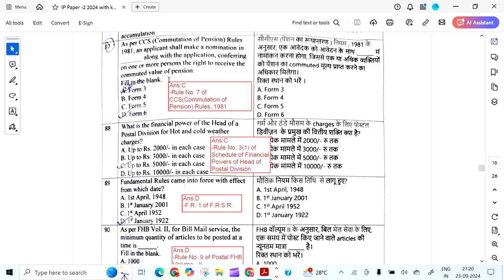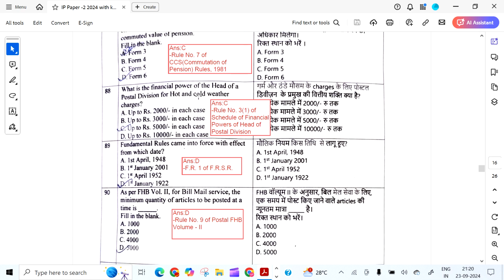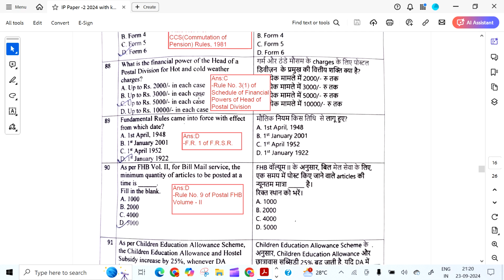As per CCS commutation of pension rules 1981, an applicant shall make a nomination in dash form along with the application conferring on one or more persons the right to receive the commuted value of pension. It is Form 5, Rule 7 of CCS commutation of pension rules 1981.